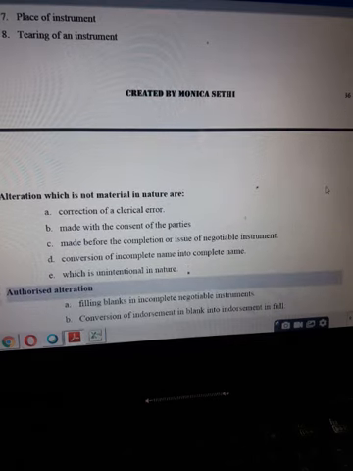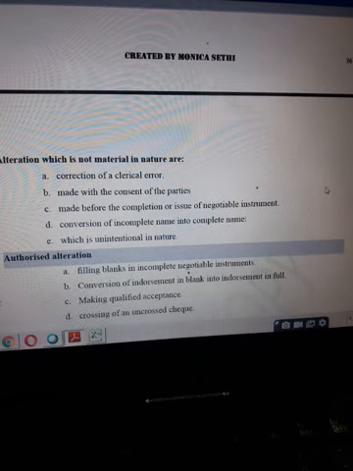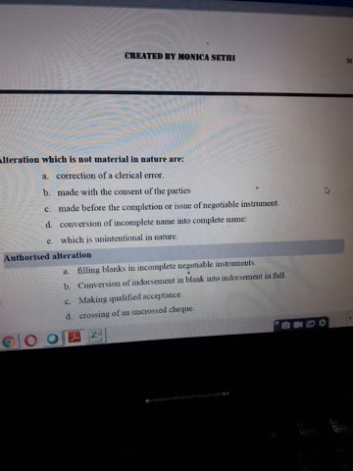Now some other alterations can also be done which will not be called material alteration, like when a clerical error has been corrected, for example the amount was 10,000 in words and 1,000 in figures. So it is a clerical error and it can be corrected. This correction has to be done with the consent of the parties concerned, and it was done before the negotiable instrument was issued. So you can make those corrections before you issue it, and you have to put your initials there.